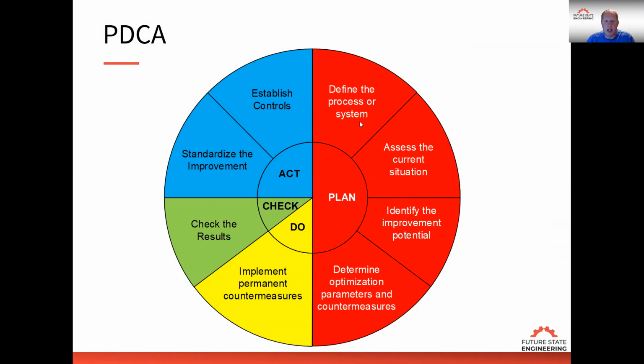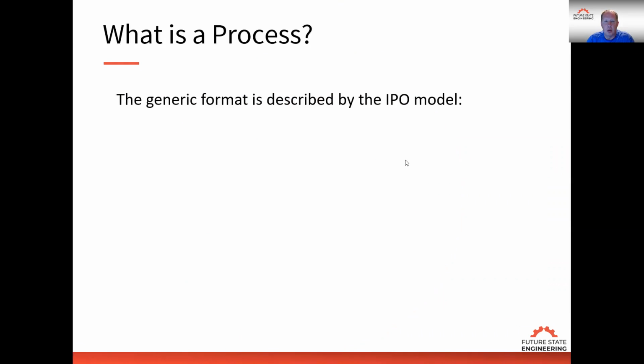So first we want to define the system or process. So now that you've made changes, the system is going to be different. So now we look at the system again, and then when we define that system, we want to assess the current situation. What is a process? So we're going to look at the processes that make up the system and understand where there's disruptions.